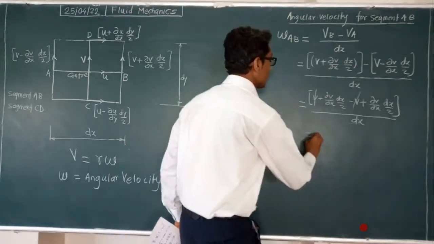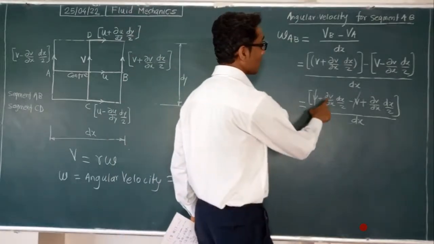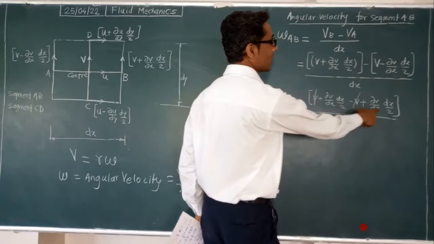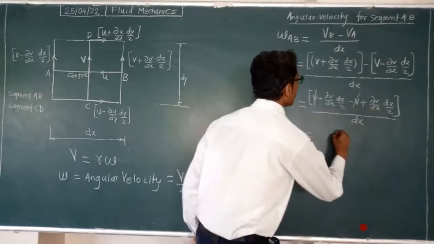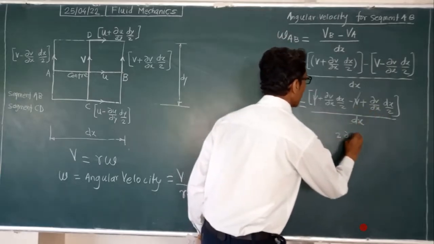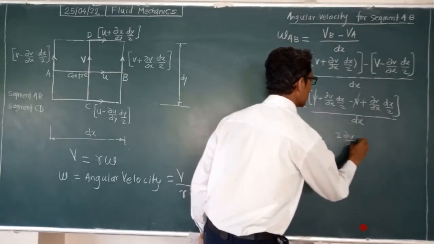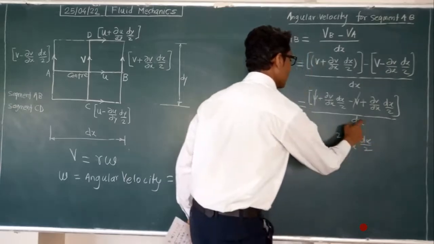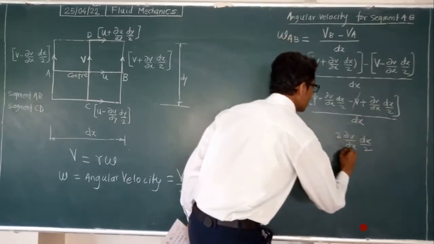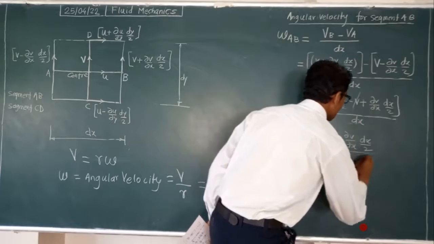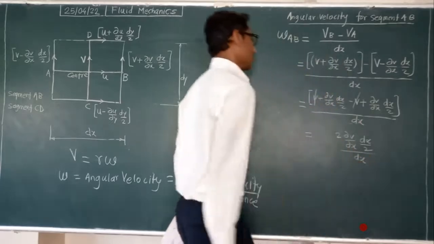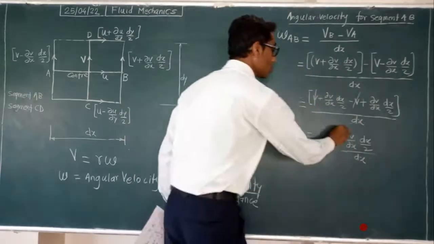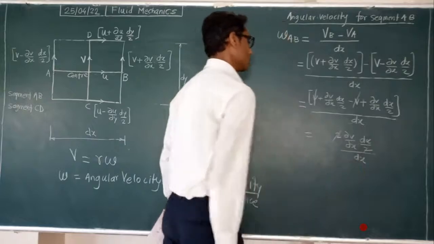What happens? We get delta V by delta x into dx by 2, and here also the same, which means it becomes 2 times delta V by delta x into dx by 2, and this dx you can write here. Now these 2 get cancelled with these 2.